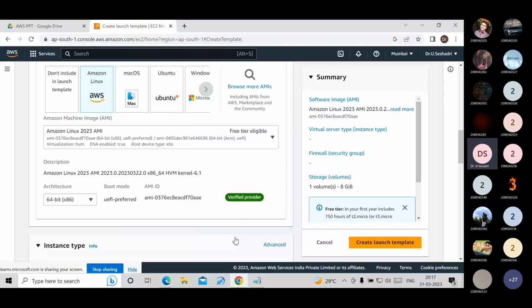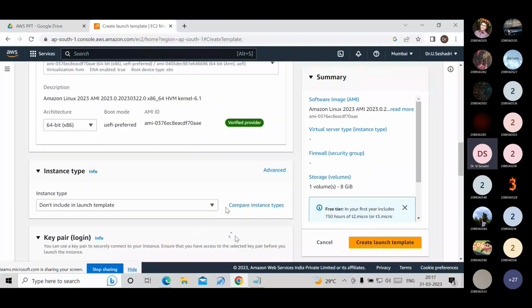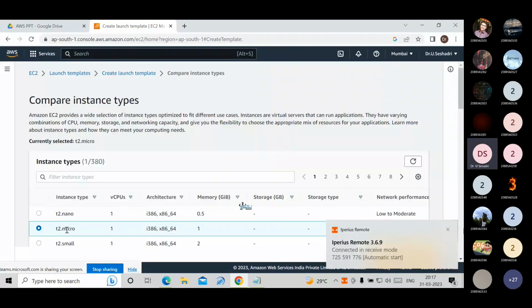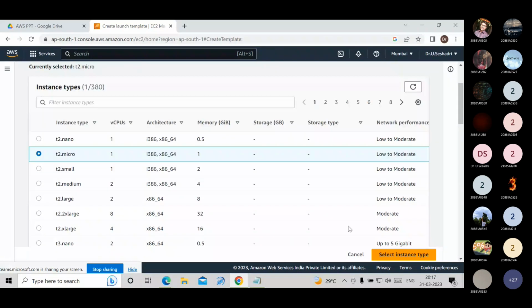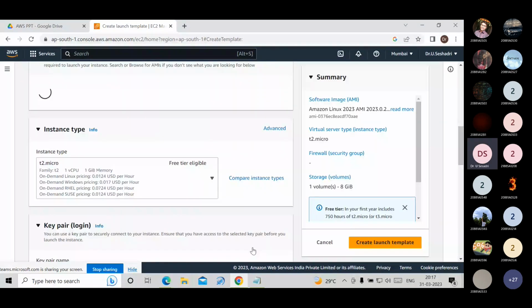Then we have to choose the instance type. I am choosing the instance type T2.micro. It is a free service, that's why I am choosing T2.micro. It provides 1 CPU and 1 GB of memory. Select the instance type T2.micro.